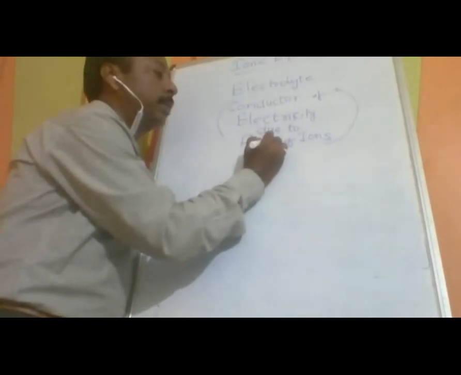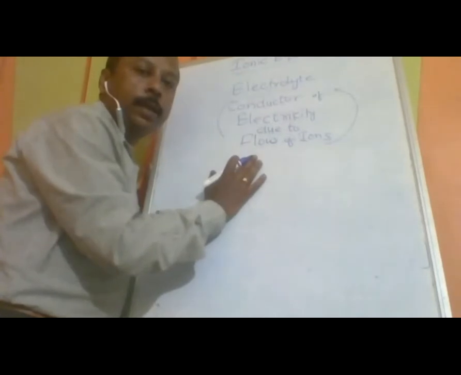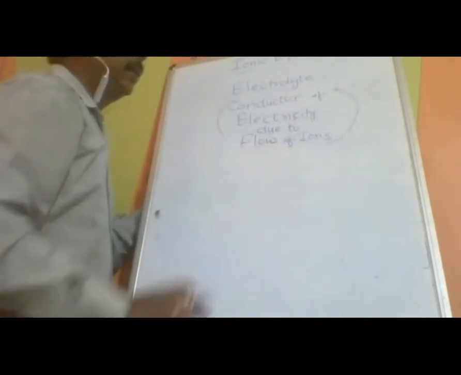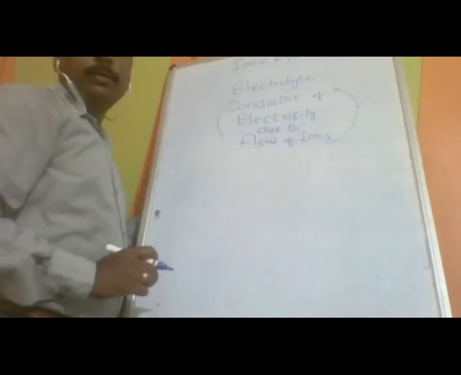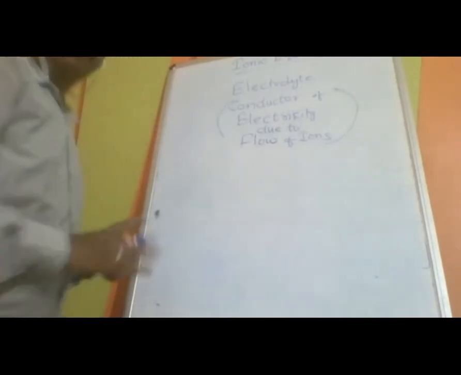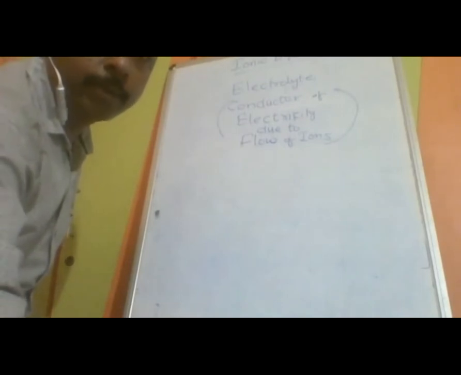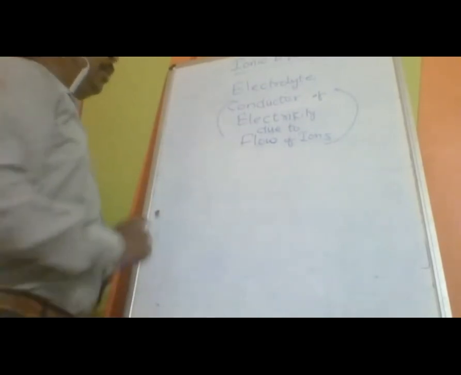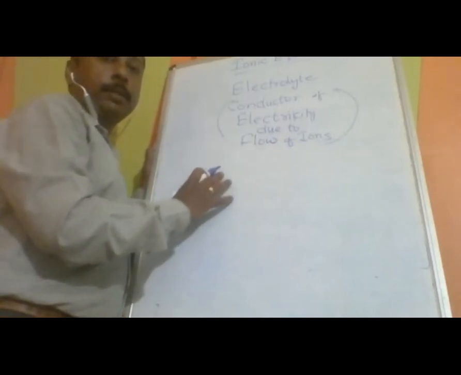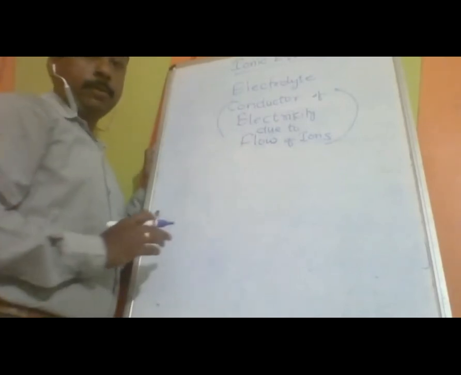Charge should be transferred from one place to another. Here, charge carrying is done with the help of ions. In normal metals, the electrons carry the charge. But here it is carried by the ions.